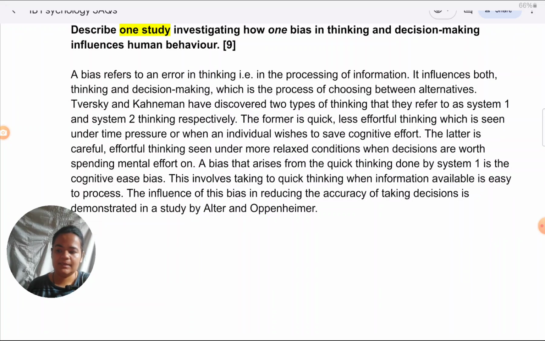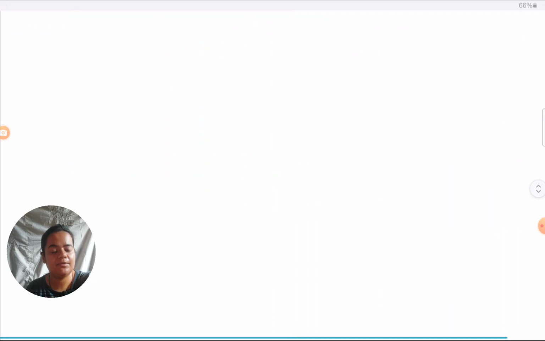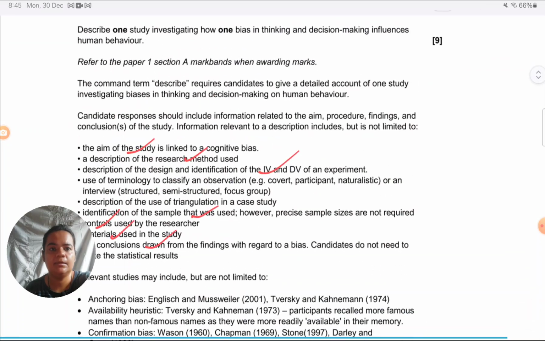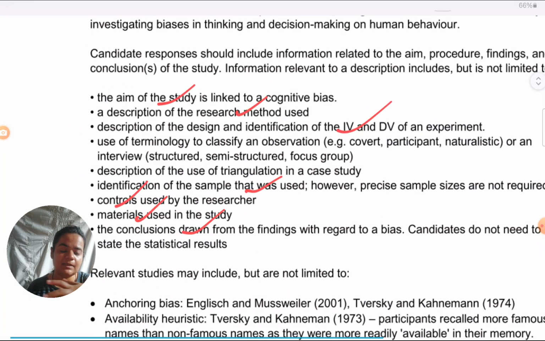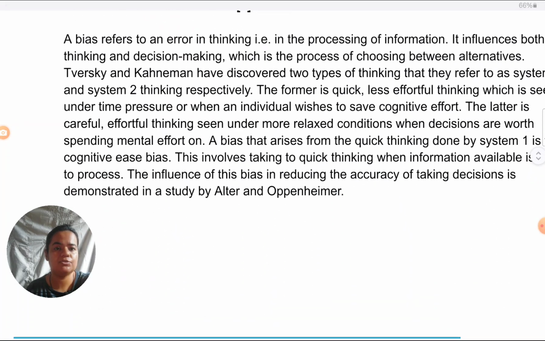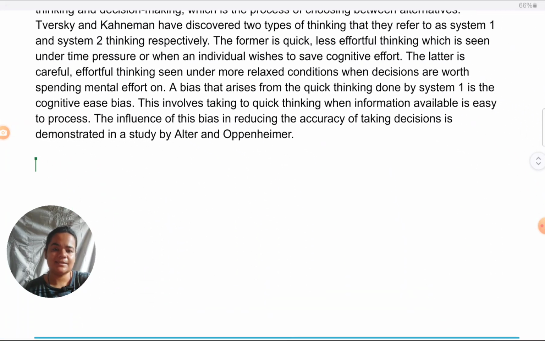write about the study. Keep that mark scheme in your mind when we are writing what we had seen in the mark scheme. We need to cover aim, IV, DV. Make sure you're covering all these features. Okay, so I'll show you how we should cover these features. As I said, you don't need to explicitly mention. Again, it comes down to writing style. Your style might be to point out: Alter and Oppenheimer, they used a research method of experiment. You might want to use the words research method.